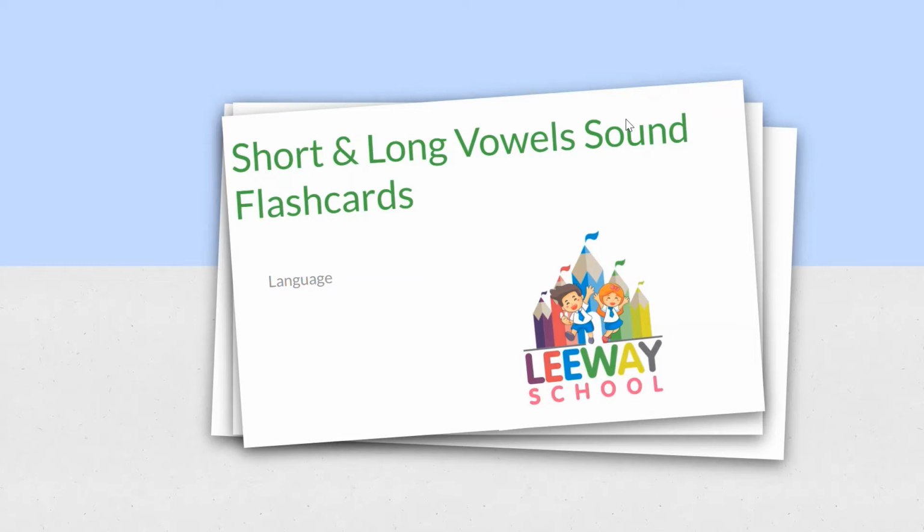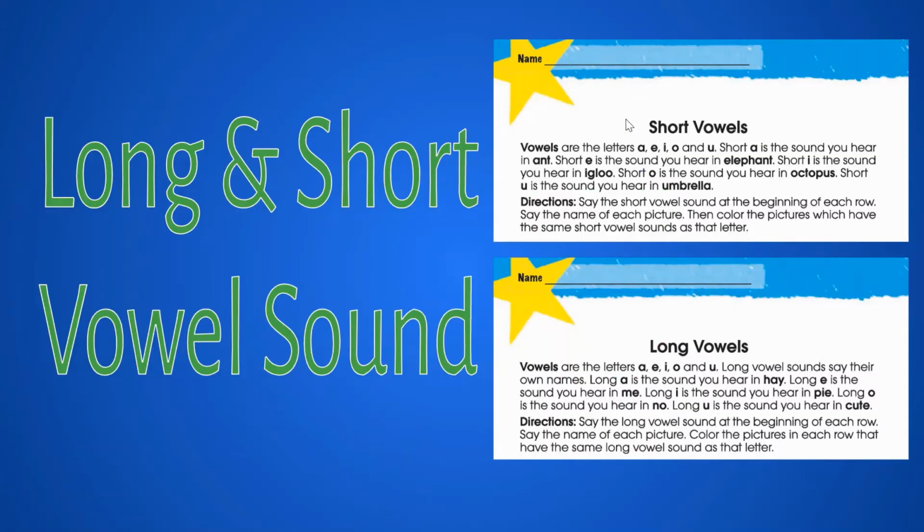Today we are going to learn short and long vowel sound. Okay? Long sound and short sound of vowel. What are vowels, baby? Vowels are A, E, I, O, and U. These are vowels, right?